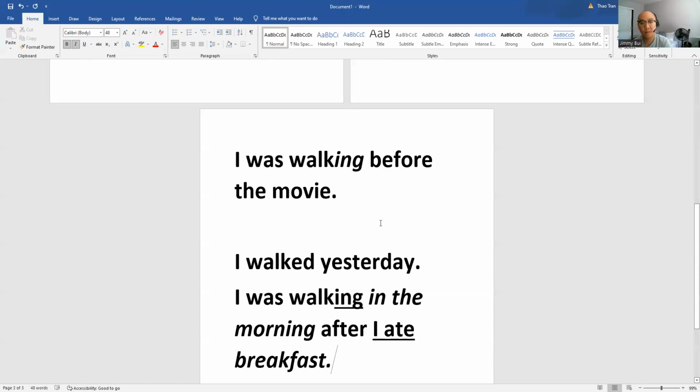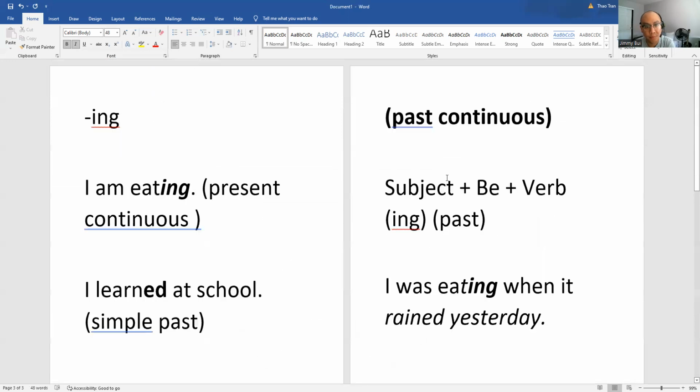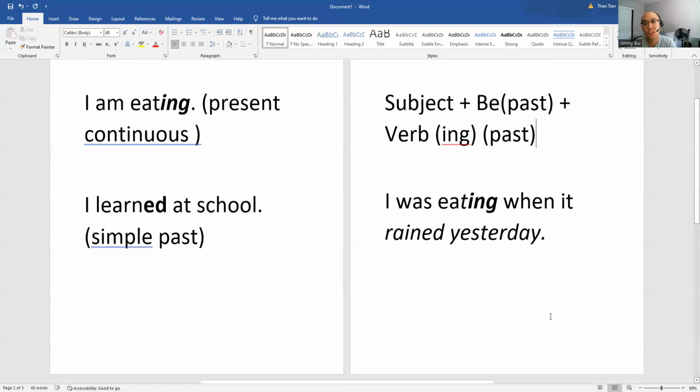Okay, so hopefully that helps demonstrate a little bit. Same formula, subject be verb, but with the ing because it's continuous, and then past tense for be, which again, depending on the subject, was, I was, you were, they were, we were, right? She was.